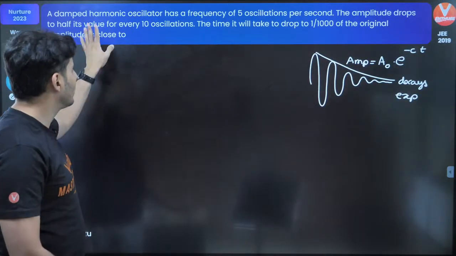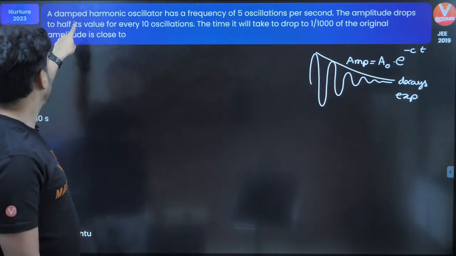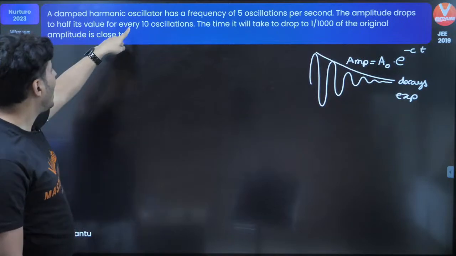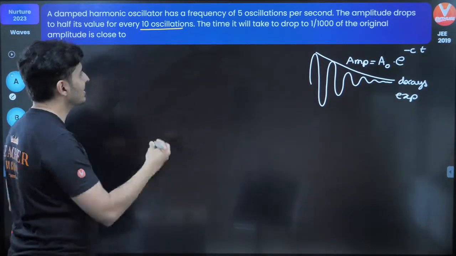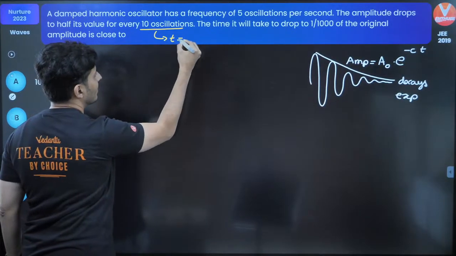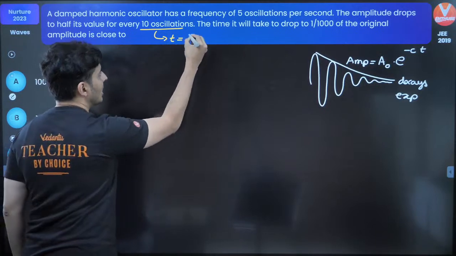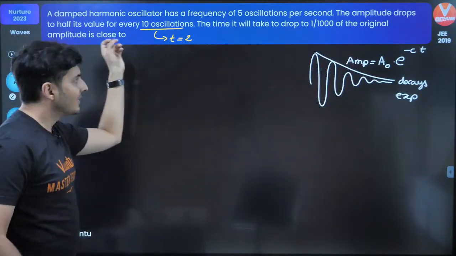Now let's start writing whatever is given. The frequency is 5 oscillations per second. Amplitude drops its value to half after 10 oscillations. Now 10 oscillations meaning how many seconds? Obviously, 5 oscillations is 1 second, 10 oscillations is 2 seconds. So time is 2 seconds. So let's use this law and see what we get.